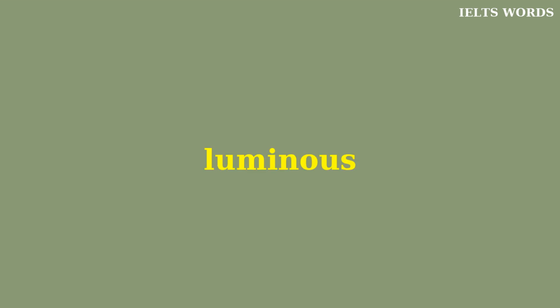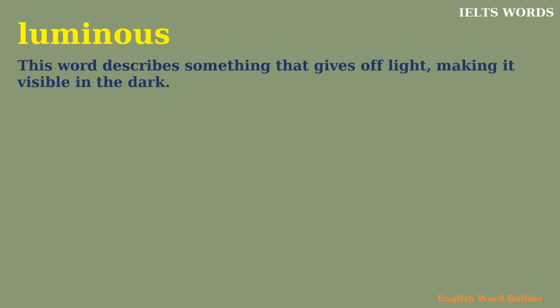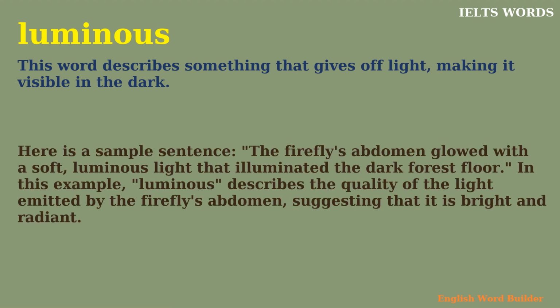Luminous. This word describes something that gives off light, making it visible in the dark. Here is a sample sentence. The firefly's abdomen glowed with a soft, luminous light that illuminated the dark forest floor. In this example, luminous describes the quality of the light emitted by the firefly's abdomen, suggesting that it is bright and radiant.